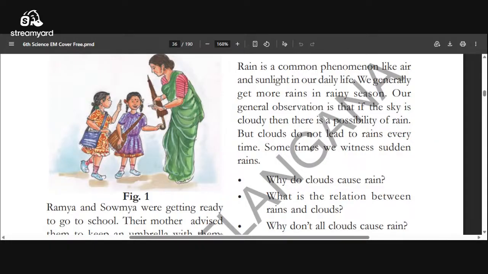Okay, here I am going to explain this. Rain is a common phenomenon like air and sunlight in our daily life. Generally we get rain just as we get sunlight and air in our nature. That is a common phenomenon. We generally get more rains in the rainy season.